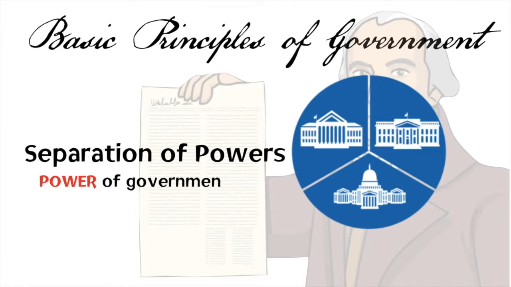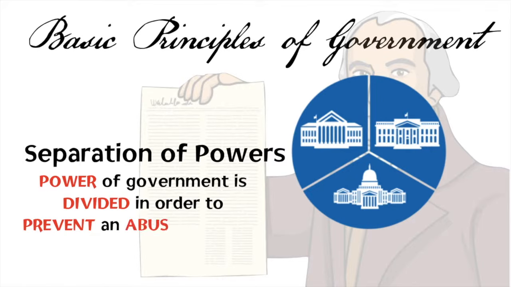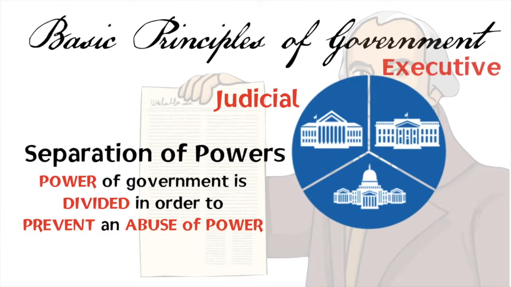And again, if we look back at history, we know that if one person holds all the power, they typically abuse that power. So in terms of the separation of powers, we're going to divide the power of government up into 3 different branches in order to prevent the abuse of that power. And those 3 branches of government, of course, are the judicial branch, the executive branch, and the legislative branch.